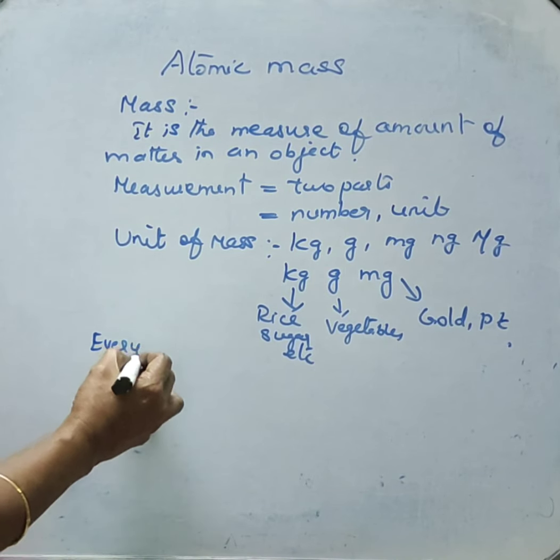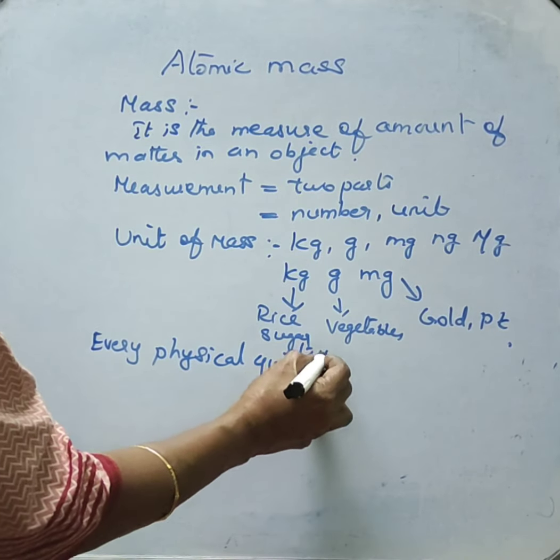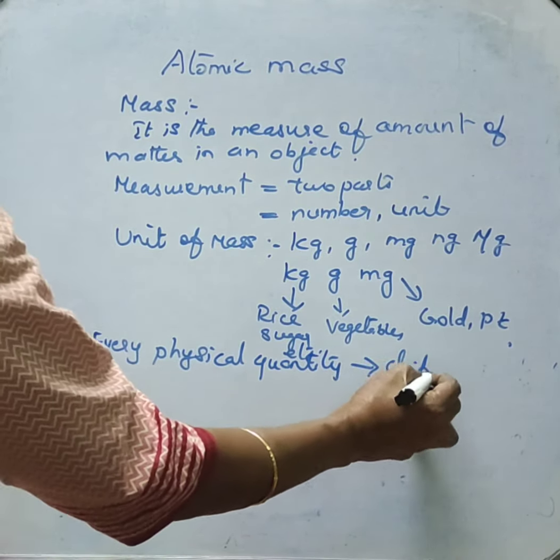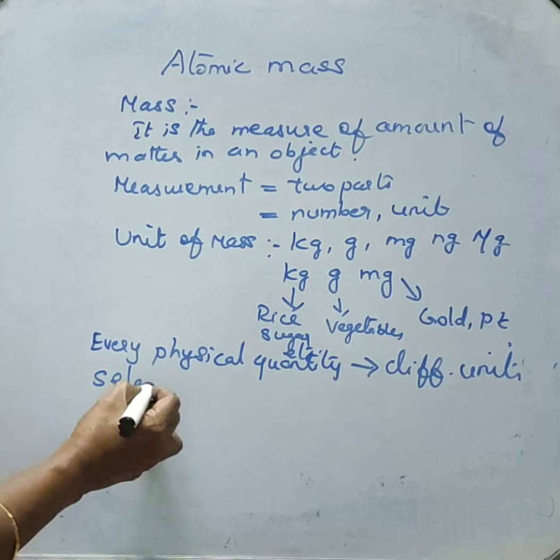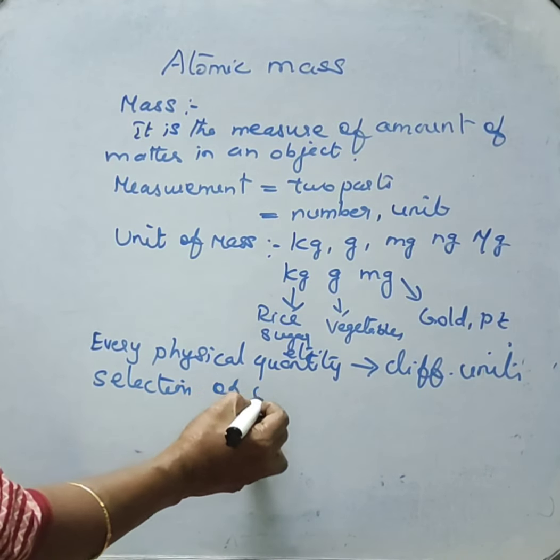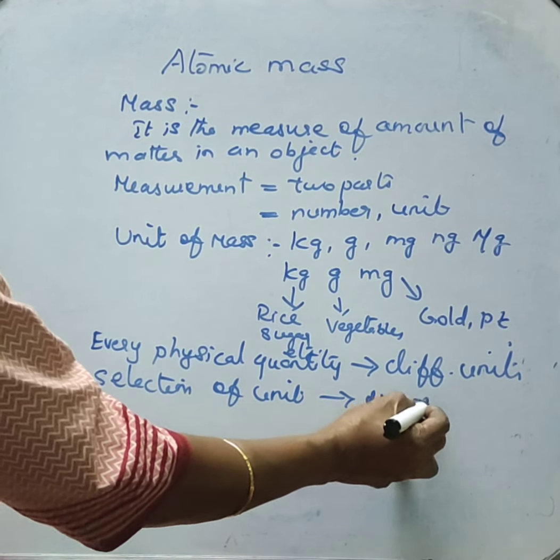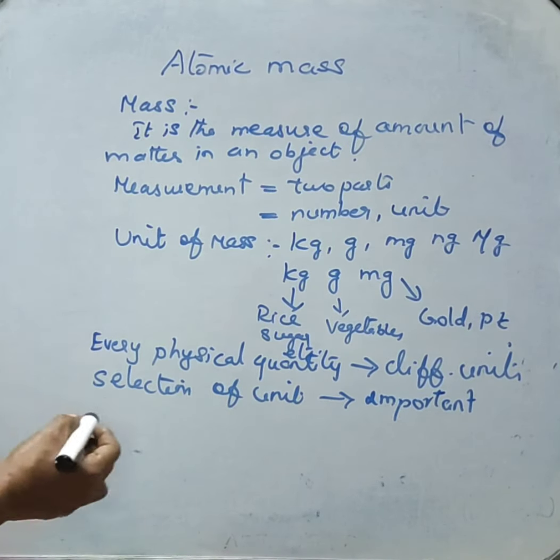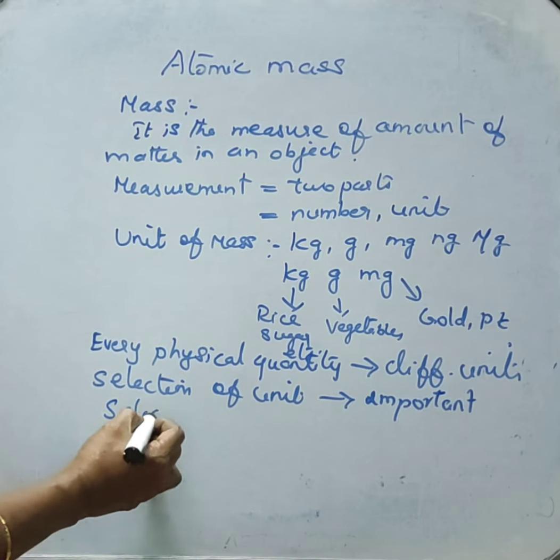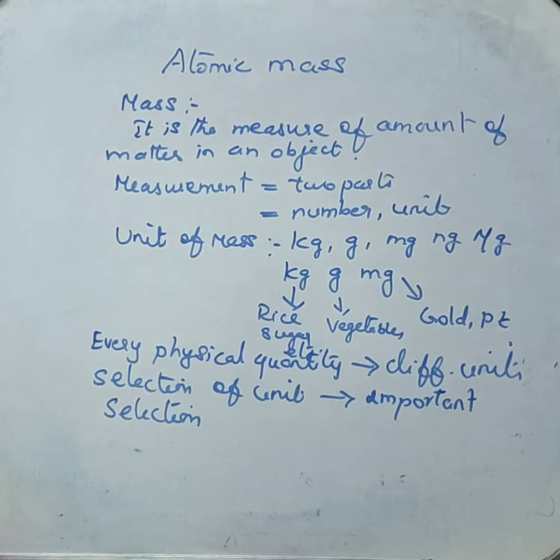For every physical quantity, different units are available. But selection of the unit is very, very important. If we have not selected a proper unit, it will be meaningless. How can we select the unit to measure the mass of a substance, or generally the quantity of a substance?